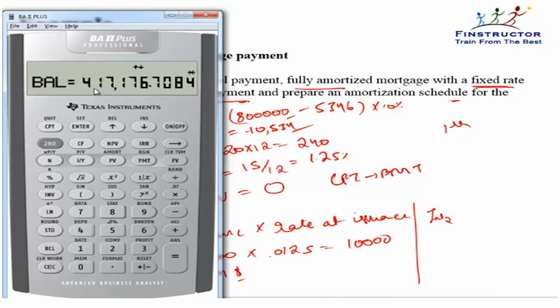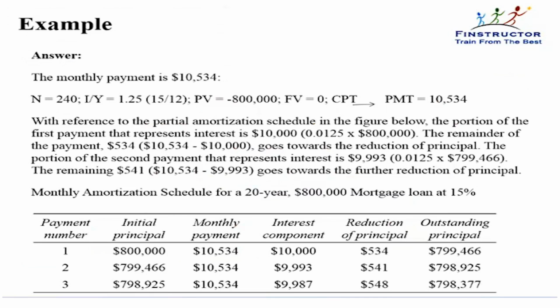That's how you can use the amortization sheet to compute the amortization schedule for the loan. It will not be asked in the exam, but still it's a useful calculation and a useful sheet that you should know how to apply.